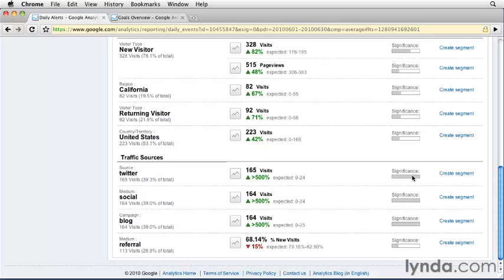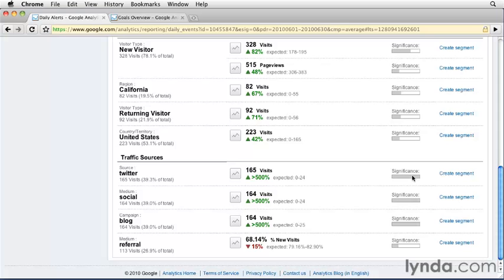Significance is an important metric when it comes to alerts because when we talk about unusual traffic, it's not just the absolute number that matters. In other words, we don't want to focus on whether we got 50 more visitors from New York today. We want to know how far that was from what's usual, in other words, what we expected it to be. You can think of significance as the same concept as measuring the number of standard deviations from that expected value.